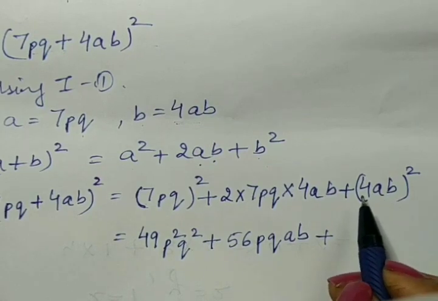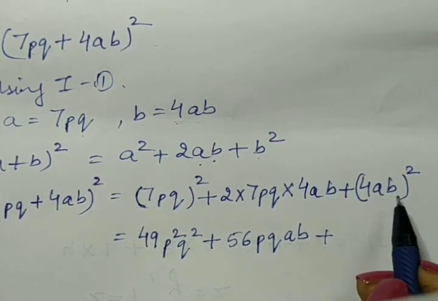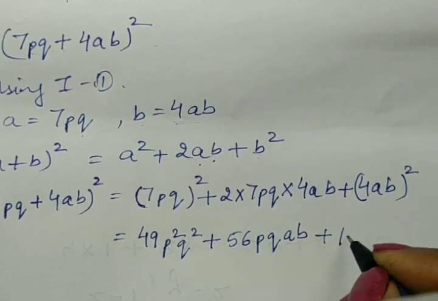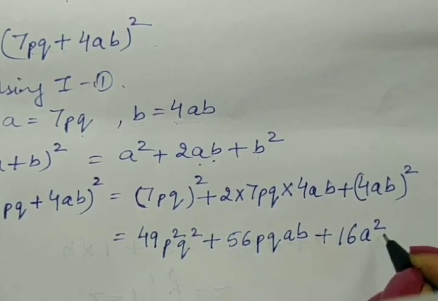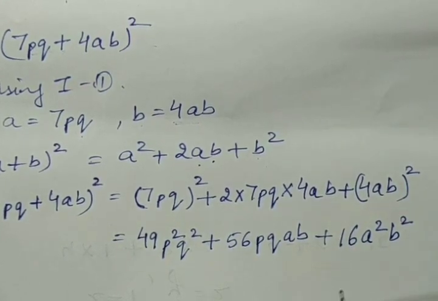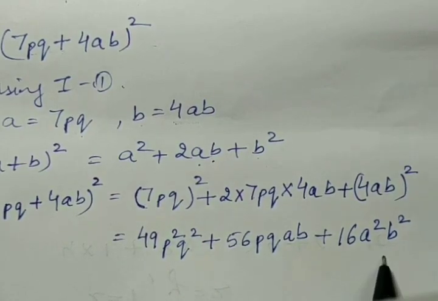It means square of 4, square of A, square of B. So what we will get? We will get 16A square B square. And this is the answer.